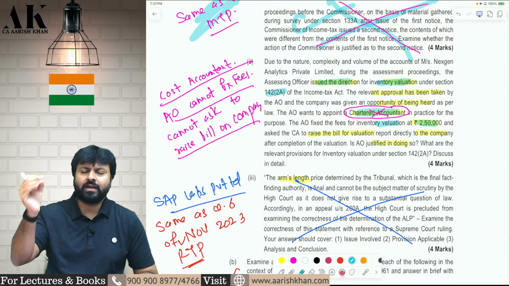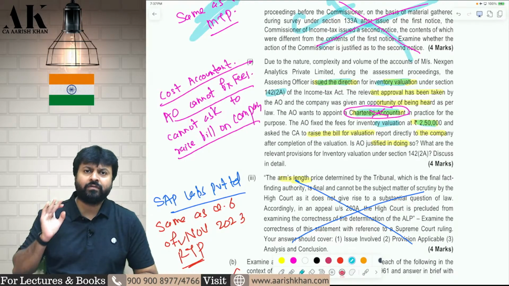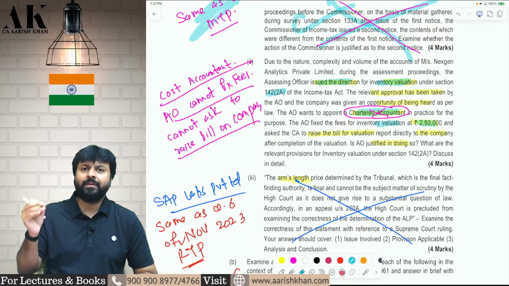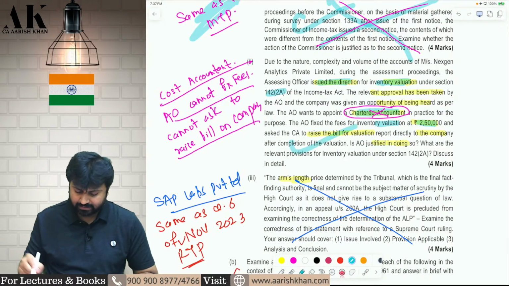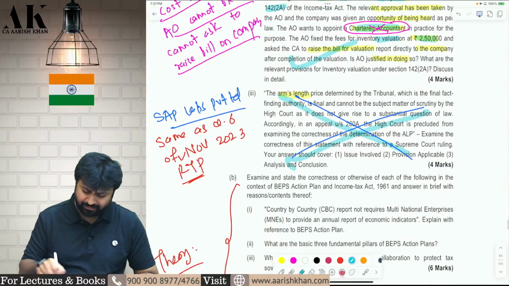First of all, a chartered accountant cannot be appointed. A cost accountant will be appointed. Secondly, fees will not be borne by the assessee. It will be borne by the central government. Fees will be determined by the Commissioner of Income Tax. Check it, please. Next question, repetitive.